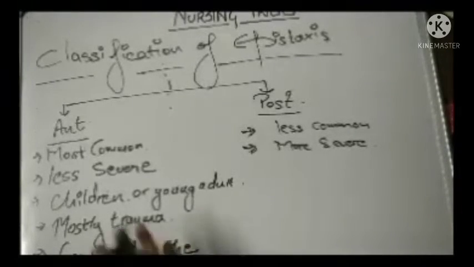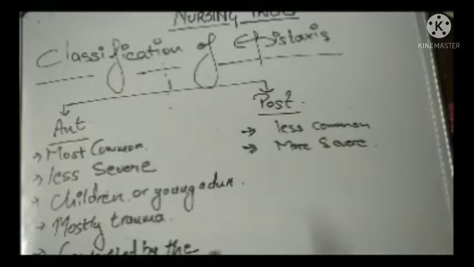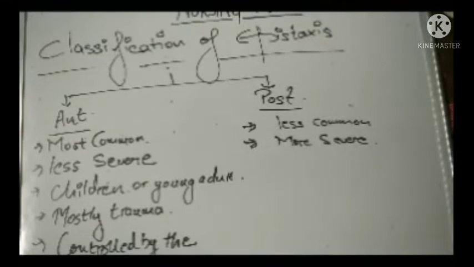I repeat, the classification says it can be anterior bleed or posterior bleed. In the anterior bleed, it is most common but very less severe. It is seen mostly in children or young adults, and the most common cause is trauma, and it can be controlled by direct pressure.